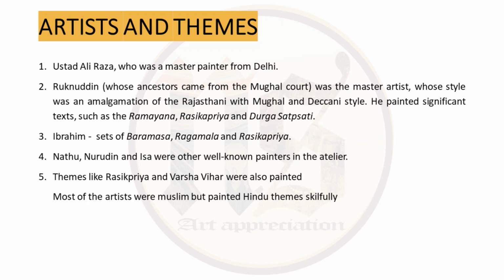Ibrahim painted sets of Baramasa, Ragmala and Rasikpriya. Then Nathu, Nuruddin and Isa were also very well-known painters in the atelier. Themes like Rasikpriya and Varsha Vihar were also painted. Another interesting thing is that most of the artists were Muslims but they could paint Hindu themes skillfully.